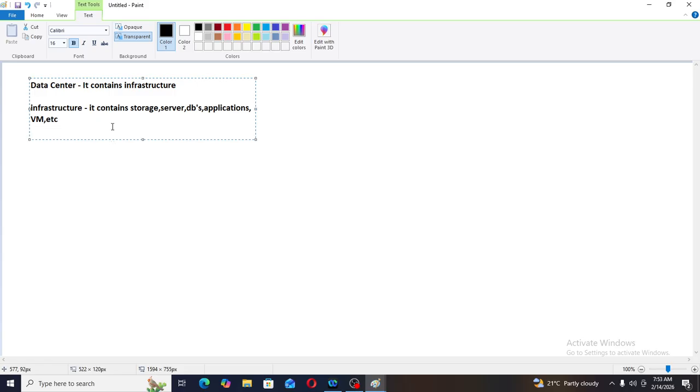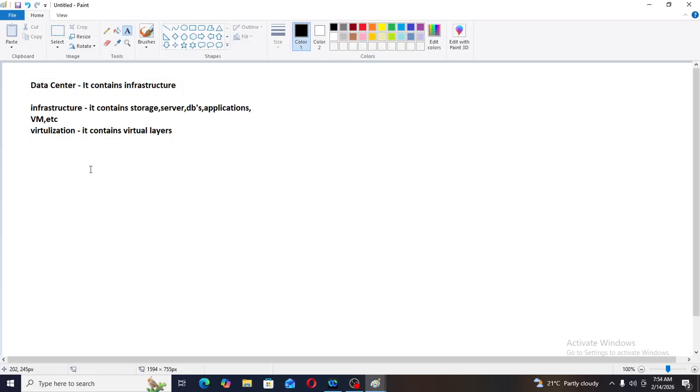Then we have seen what virtualization is. Virtualization means it contains virtual layers. What is virtualization? It contains a virtual layer. Now moving forward,